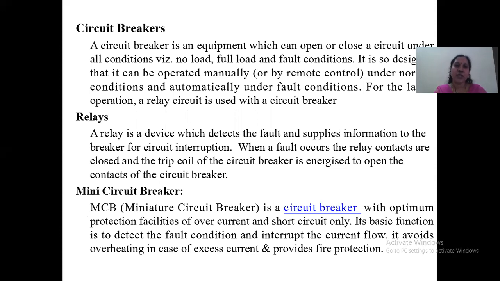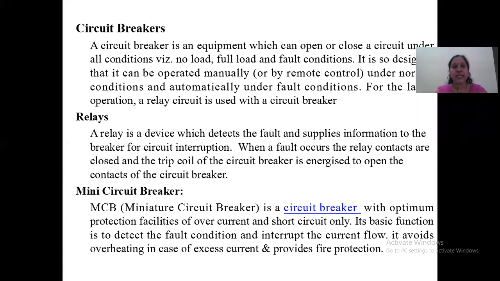Next, coming to the circuit breakers. A circuit breaker is an equipment which can open or close a circuit, like we can say it makes or breaks a circuit, under all conditions, that is no load, full load and fault conditions. It is designed so that it can be operated manually. Under normal conditions, we can operate it manually or by remote control, but during fault conditions, it is going to act automatically. The circuit breakers are designed in such a way.